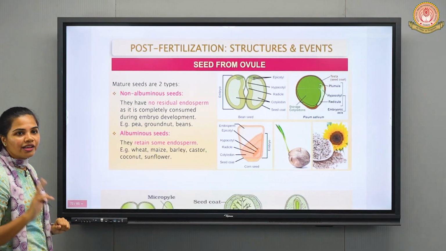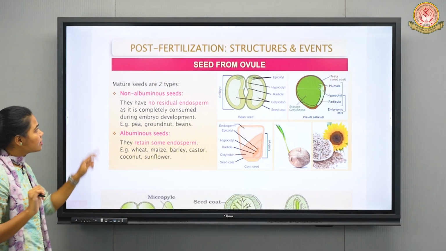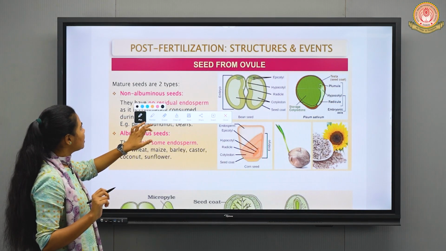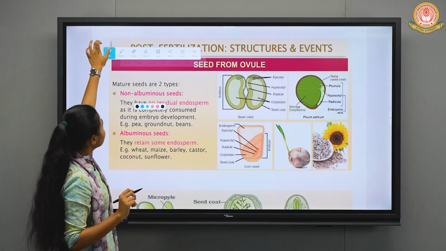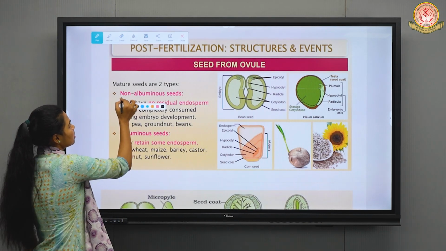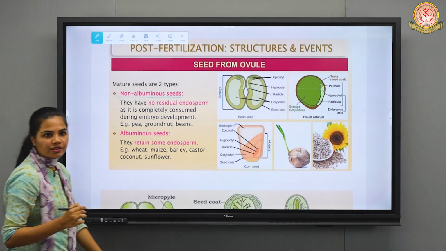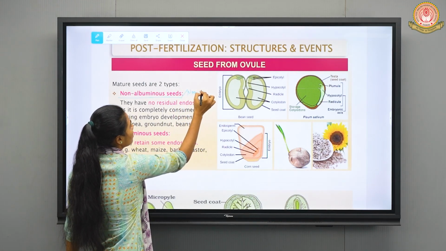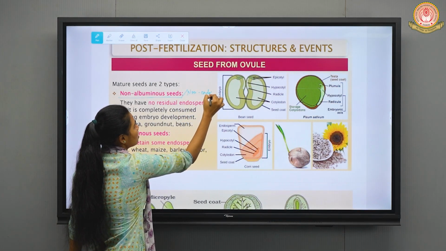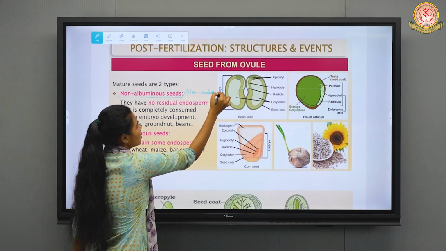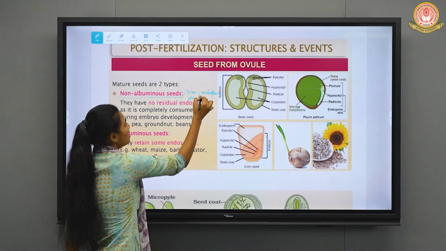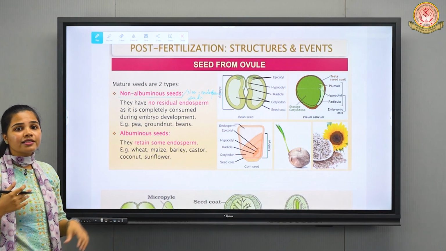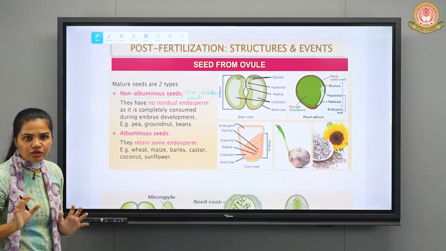Now we basically have two types of seeds, that is non-albuminous and albuminous seeds. Okay. So we'll see the difference between these two types of seeds. Non-albuminous seeds, or you can also call them non-endospermic seeds, or ex-endospermic seeds also, right?